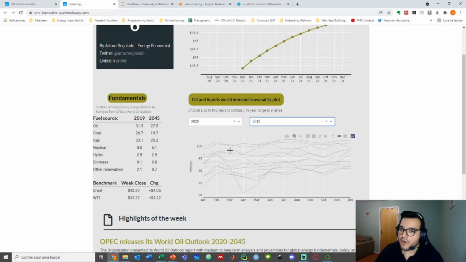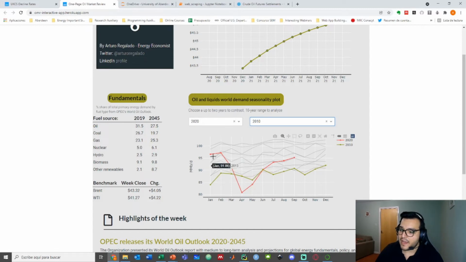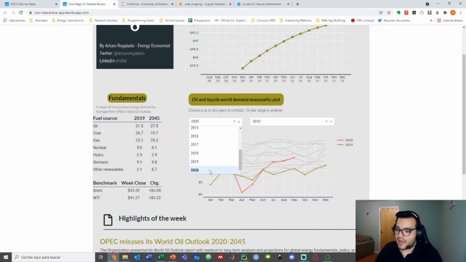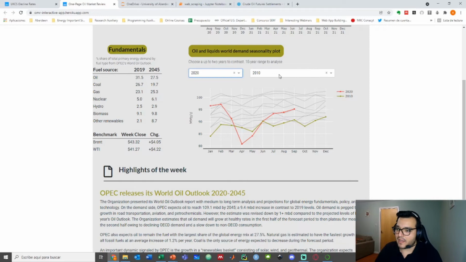But what I want you to know is that I already have this table, and you see it here now. It has highlighted here, and instead of spending 80% of my time merging the data, cleaning it, making the table, and changing the colors for the highlight I want, I can just tell the application, hey, highlight 2020, and let's see what's the lowest year. Oh, it's 2010. So I just highlight this here, and we can see that in April 2020 we were actually almost 10 million barrels or 7 million barrels below other years.